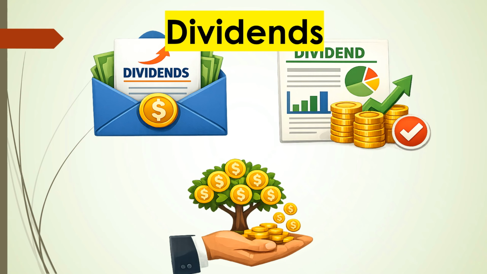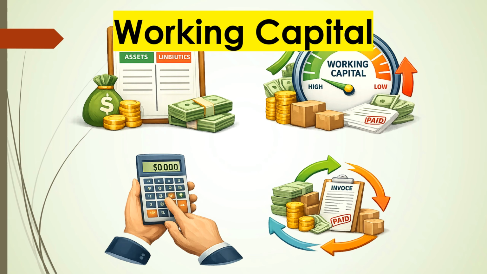Dividends, portion of profits distributed to shareholders. For example, a company pays a $2 dividend per share to investors. Working capital, current assets minus current liabilities, money for daily operations. For example, current assets $15,000 minus liabilities of $6,000 equals $9,000 working capital.